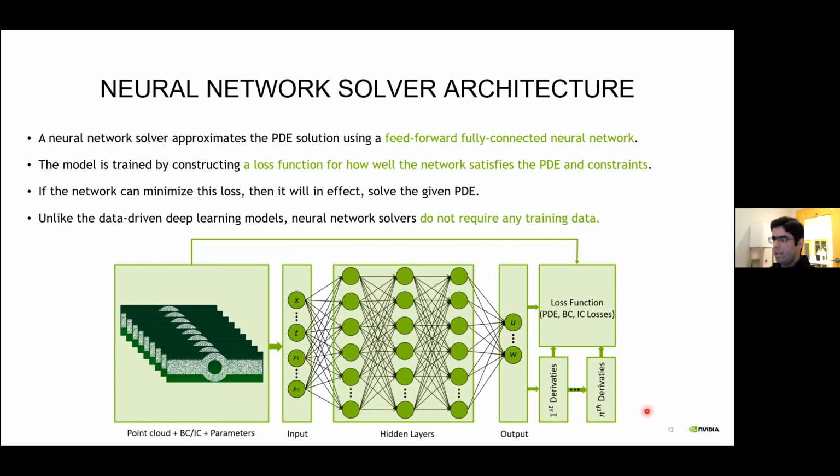A sample structure of the neural network solver is shown in this figure. The input to the network are the spatial coordinates of the point cloud, realizations of time if we are solving a transient problem, and also realizations from the parametric space if we are solving a parameterized problem. And then the inputs are mapped to the quantities of interest through a fully connected network with nonlinear activations. And to train this network, a loss function is considered, which consists of derivatives of the output with respect to the inputs, which is computed using automatic differentiation, and also the initial and boundary condition information.